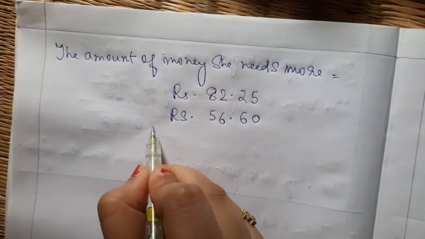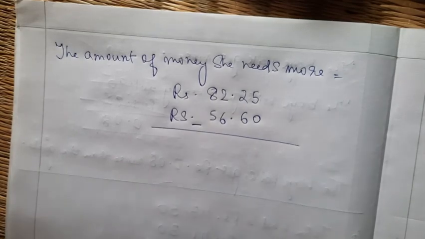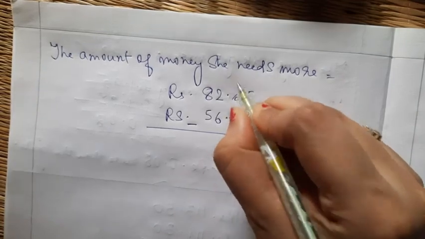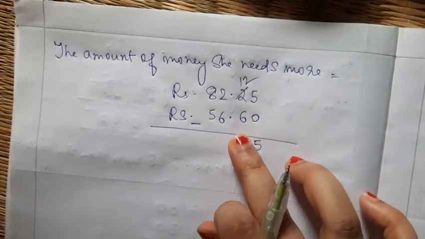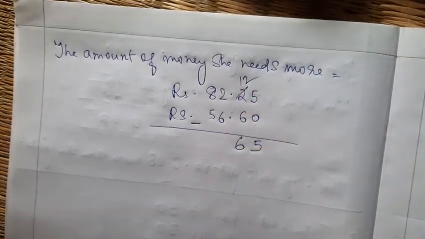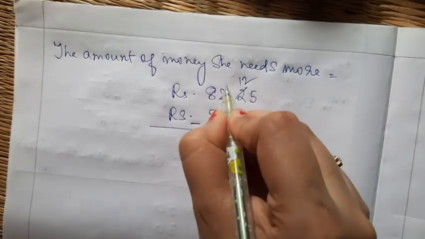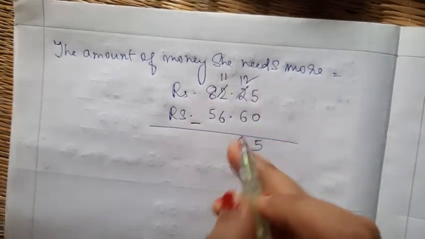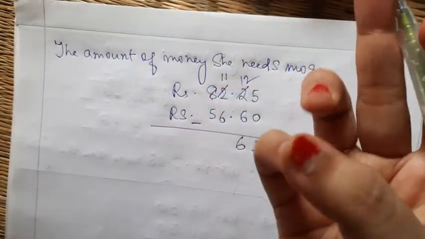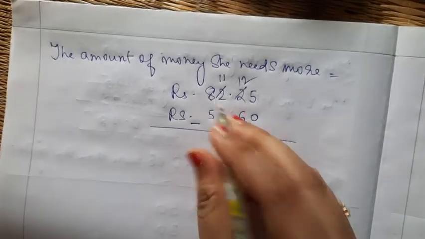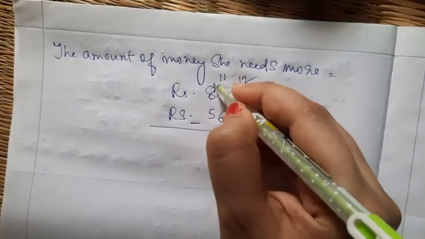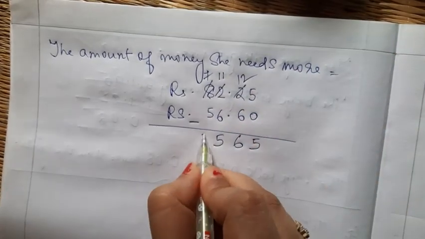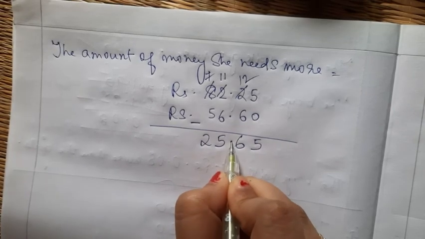What do I have to do here? Minus. Very good. 5 minus 0 is 5. 2, 12. You know this. 12 minus 6 is 6. This 2 gave this 2 a 1, so I have to subtract 1. Now this is 1 and this is 6, so I again have to borrow 1. 6, 7, 8, 9, 10, 11, 5. This 8 gave this 2 a 1, so I have to subtract 1 from 8. This will become 7. 5, 6, 7, 2. And remember to put the point.